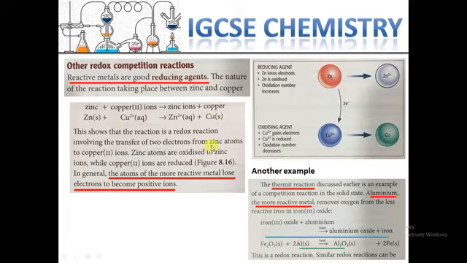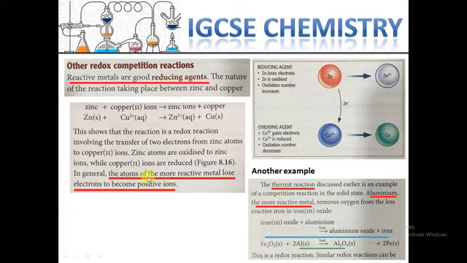The one which loses electrons and becomes more positive is actually the reducing agent. The one which gets electrons, like here copper, and becomes neutral, gets electrons. So that is the oxidizing element. As I defined before, either we can define based on gaining or losing electrons, or gaining or losing oxygen. Those are the same concept.